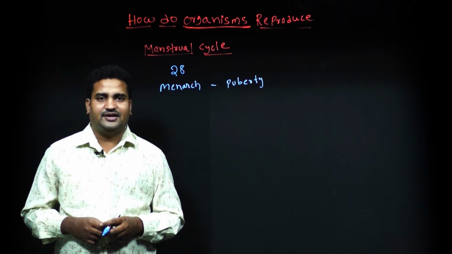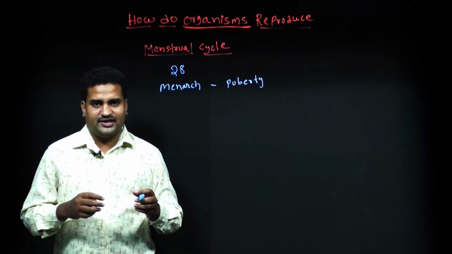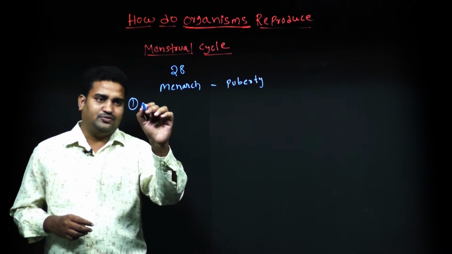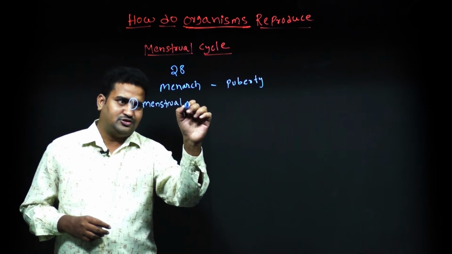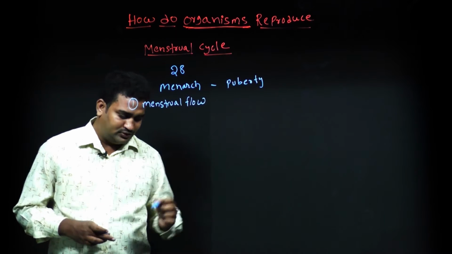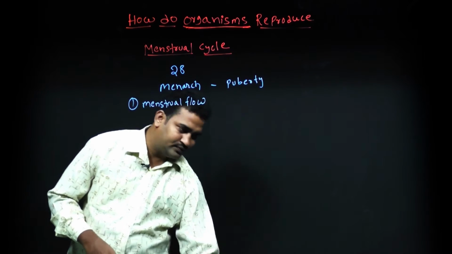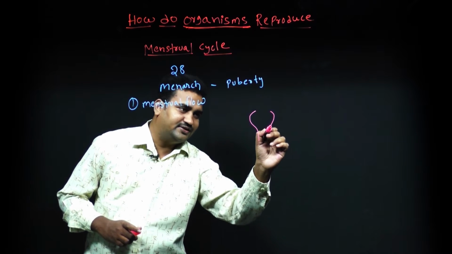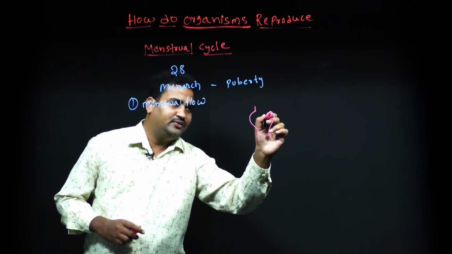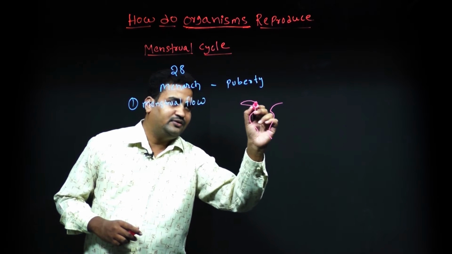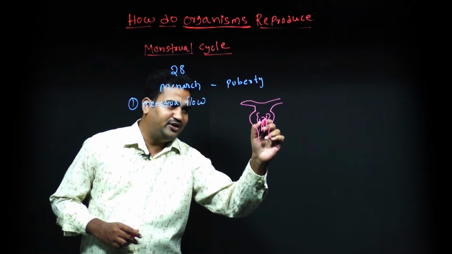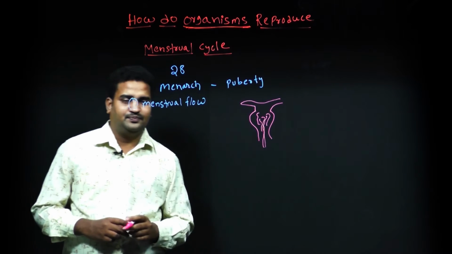So let us understand the phases in the menstrual cycle. The first phase is called menstrual flow. During this phase, the endometrium, that is the inner layer of the uterus, will rupture along with its blood vessels and fall off.